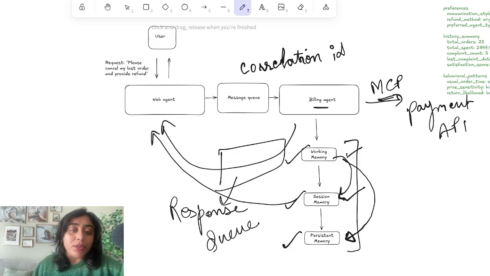Now the web agent will again parse the answer and use all the information to reply to the user that your request was processed or not processed. Unfortunately, it wasn't successful. Or if it was successful, add a goodwill gesture or small talk. This example shows how message queues work, how different memory types work, and how our agents collaborate. It's a very simple example to show these concepts. And that's how AI agents actually work together in production.